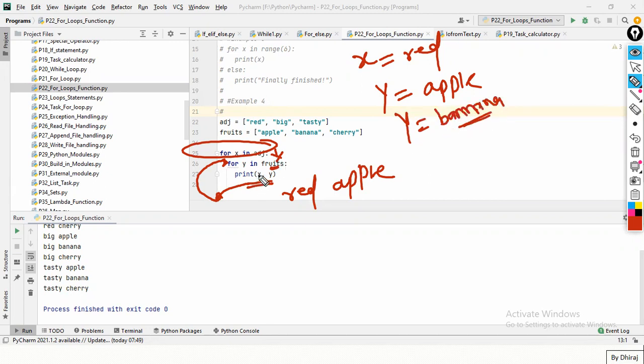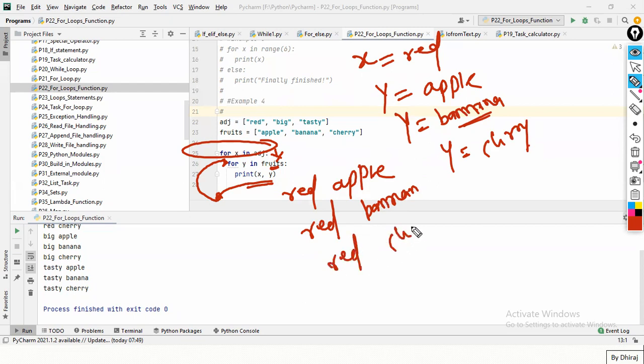Again, it will come here. Print x comma y. What is in x? I have red in x, and a banana in y. Again, this list is not over. Again, it will go here. y is cherry now. Now it will come inside. What is in x? Red. What is in y? Cherry. Now this list is over.